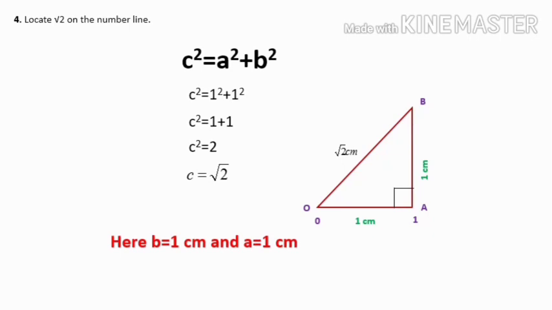First of all, draw a number line, and from 0 to 1 distance you have to take, and at 1 you have to mark A, and from A you have to draw a 90 degree angle or a perpendicular, and on this perpendicular we have to mark 1 centimeter, that is, we will get up to B. And when you join O and B, the length of OB will be root 2 centimeter. So this is the first part of our representation of root 2 on the number line. How we have to draw, we will see on the next slide.